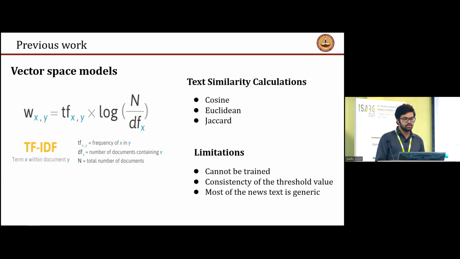Now, one of the main limitations of this method is that there's no fixed method to find the threshold value. Depending on different data sets, this threshold value can vary a lot. And because of this, the given vector space model is not very robust.